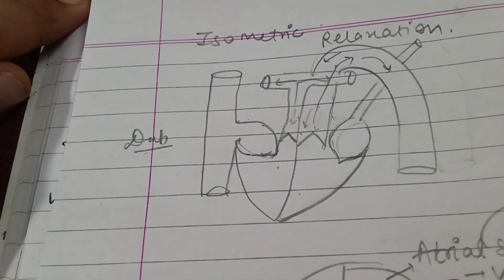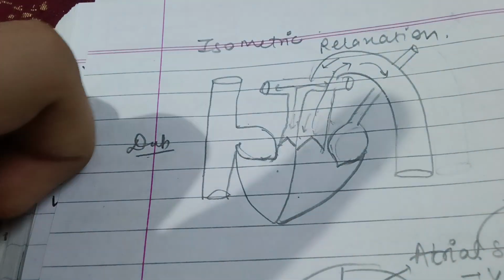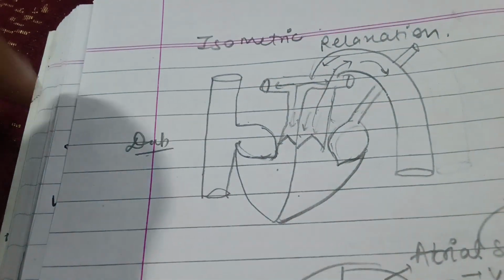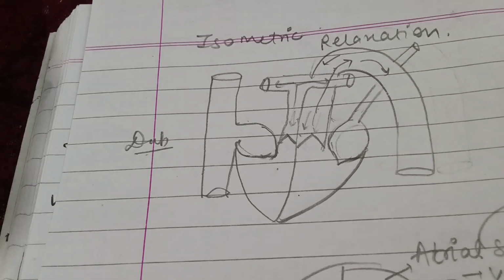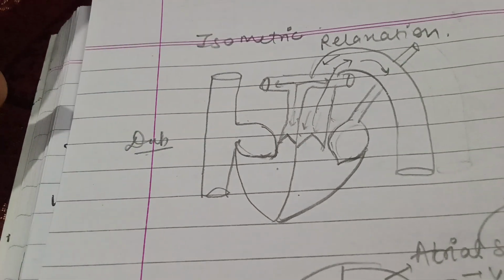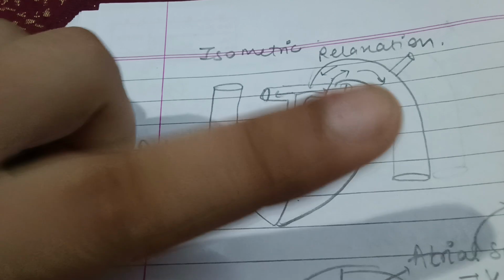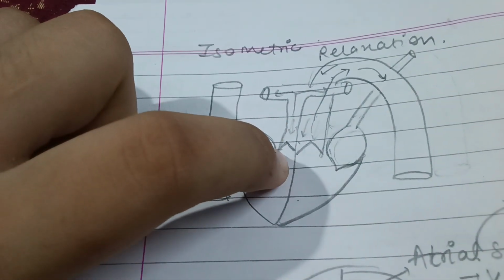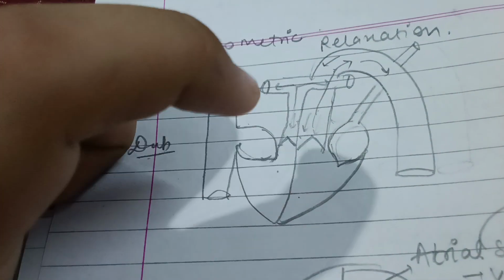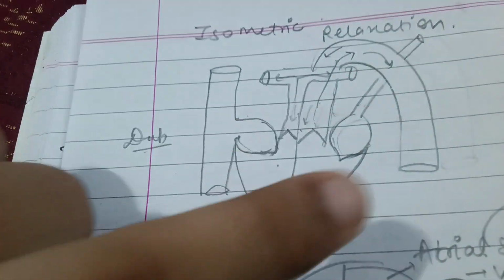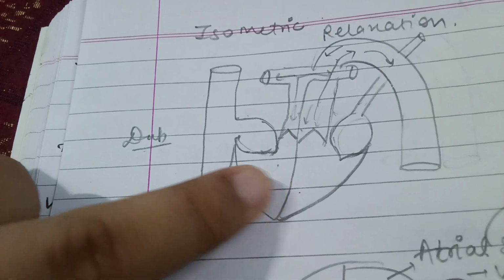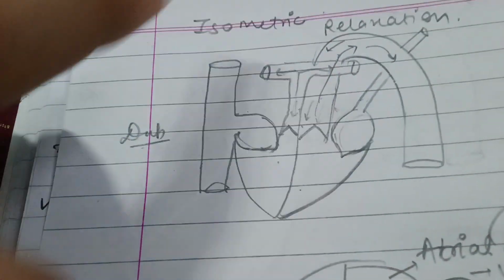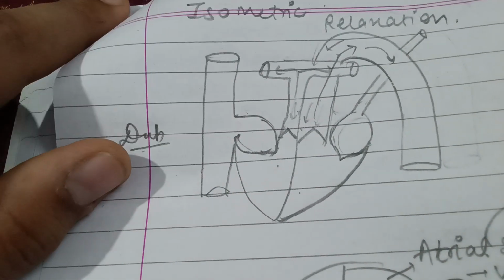This relaxation begins after the ventricle contracts. And this relaxation continues until the atrial systole happens. So let me explain atrial systole.